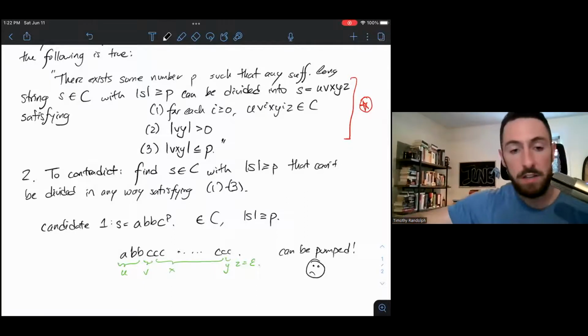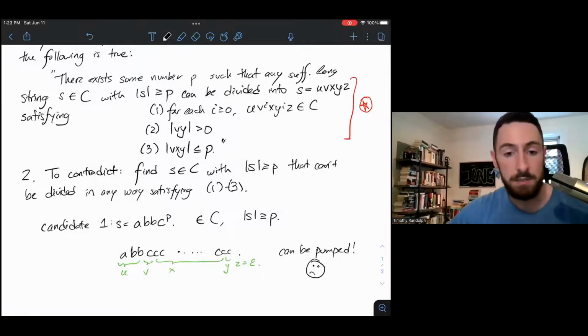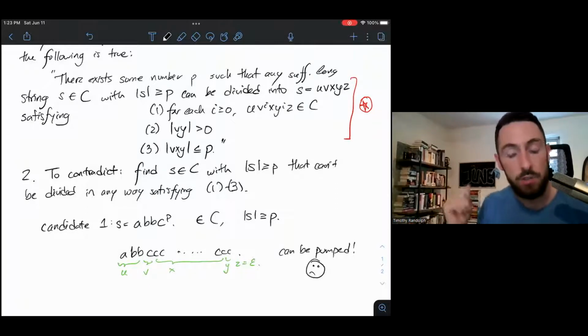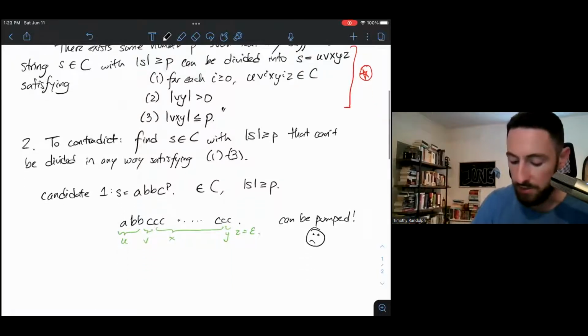So the reason I'm jotting that down is because occasionally you will find strings that can be pumped. That doesn't mean that my language is necessarily context-free. It just means that I have not been able to find a contradiction using that string as my contradiction string for the pumping lemma.